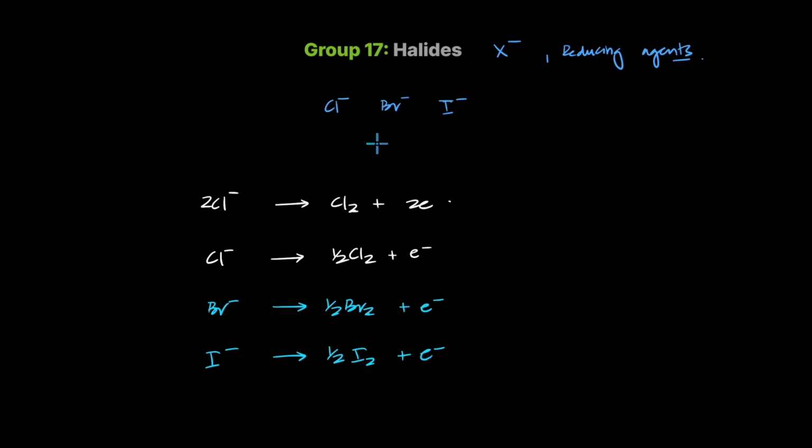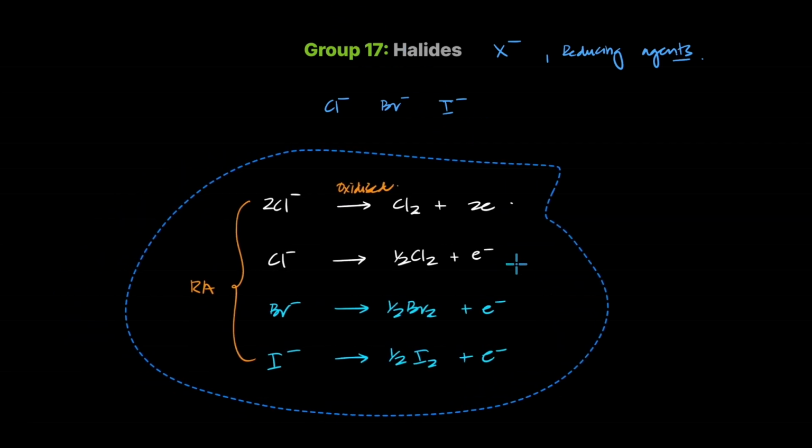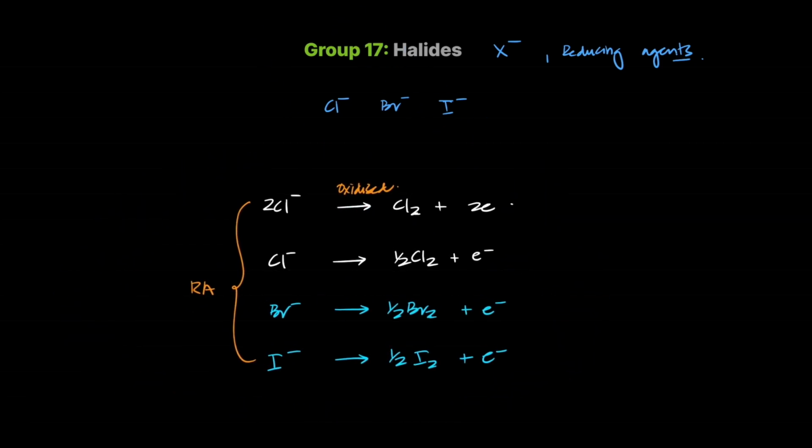And because they are reducing agents, they themselves are going to get oxidized when they react. So the halides are reducing agents while the halogens were oxidizing agents. The halogens we studied tend to gain electrons, halides tend to lose electrons.